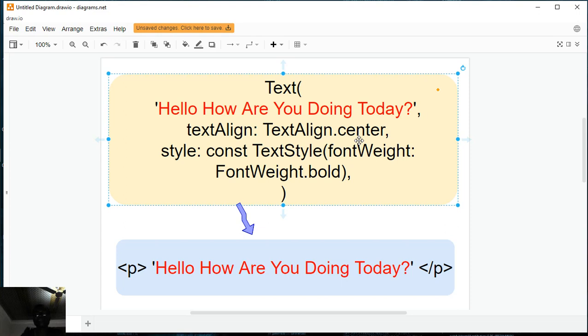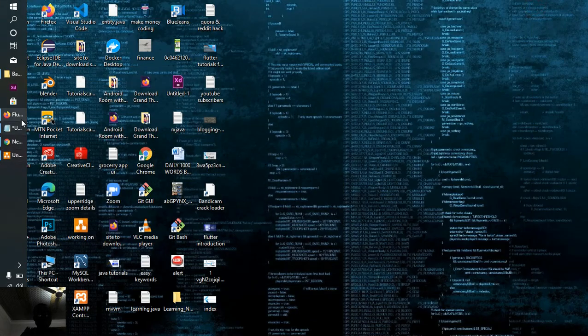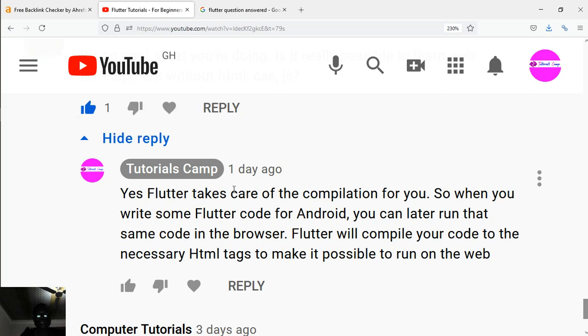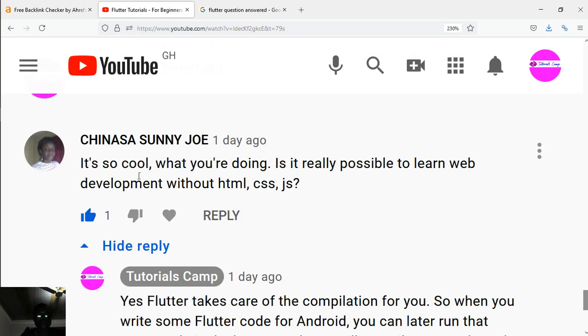So that's one advantage of Flutter. Okay, so that answers your question, madam. And anyone who has the same question, worrying if it is possible, yes, it's possible.